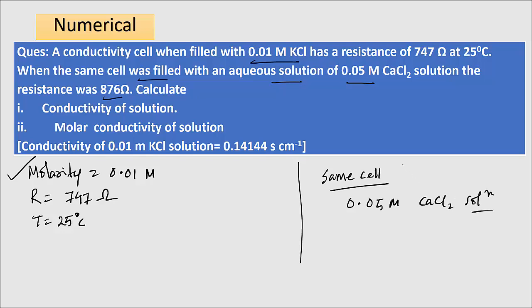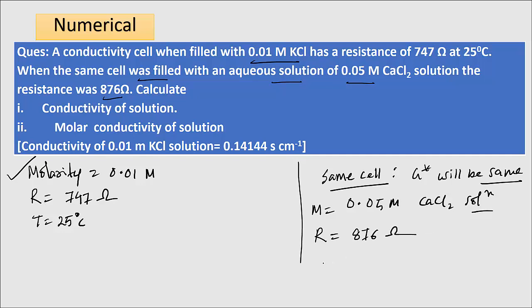When they have told that the cell is same, that means G star, the cell constant, will be same in both the cases. So the molarity in the second case is 0.05 mole per liter, and the resistance has changed to 876 ohm.